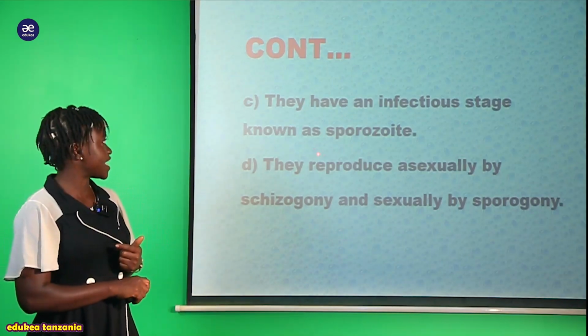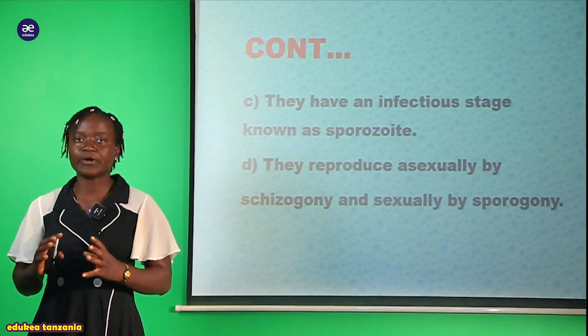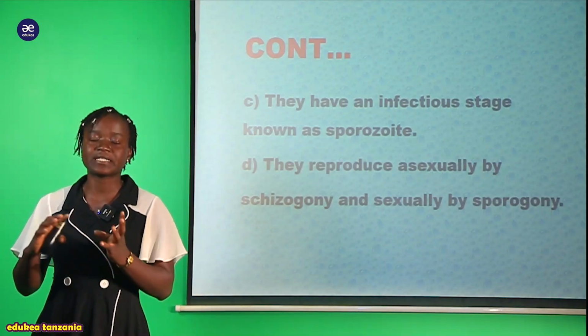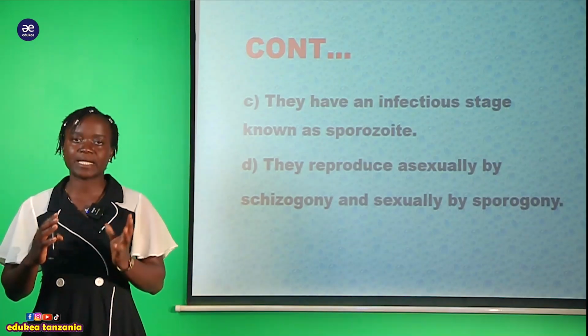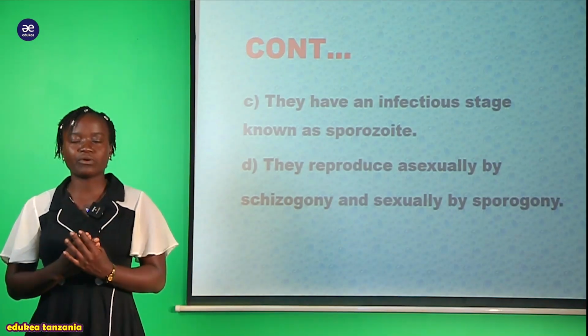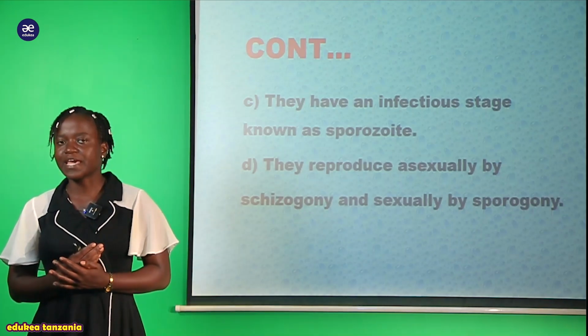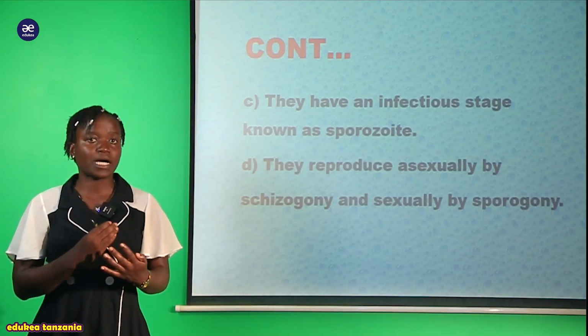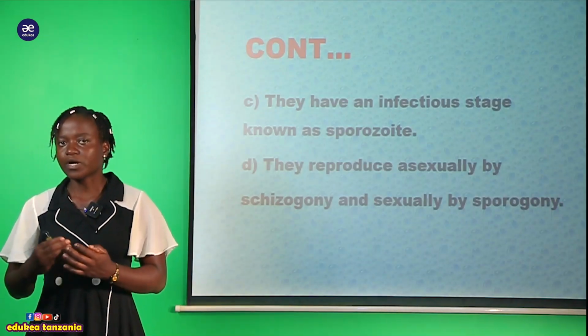Hii infectious stage inaitwa sporozoite. We are going to look at this in broader terms in the life cycle of this Plasmodium. Tutaenda kuona hii sporozoite ni kitu gani na inapatikana wapi. Je, inapatikana kwa mosquito au inapatikana kwa human being? We are going to see it.